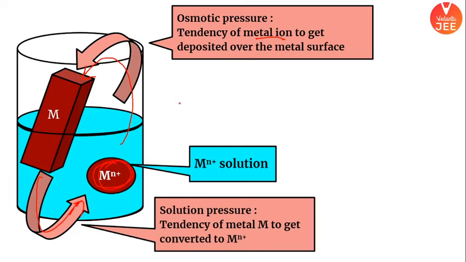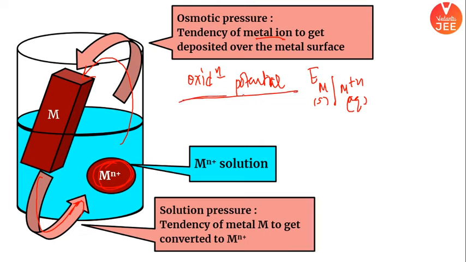ठीक है, अब जरा ध्यान से सुनना. If I am talking about oxidation potential, the representation is E, M is getting converted into M plus n ion. I hope it is clear. This is solid, this is aqueous. So beta, what will be more here? Osmotic pressure, because oxidation हो रहा है. Oxidation has been happening. So what shall I say? Osmotic pressure is more.